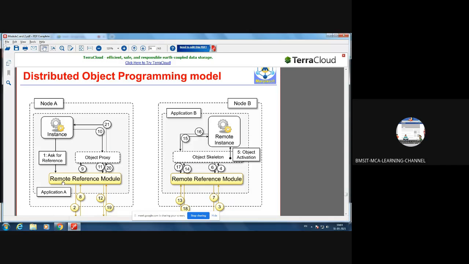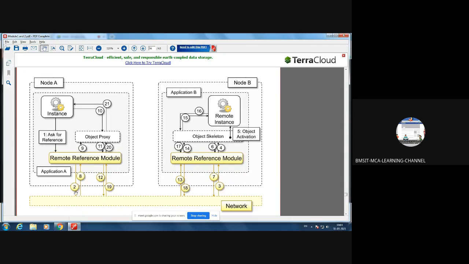By using the remote reference module, it will try to connect through the network. Then what is step 3? In that node also there is the same remote reference module. Then it will try to connect to the object skeleton.